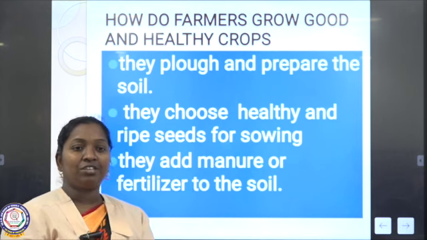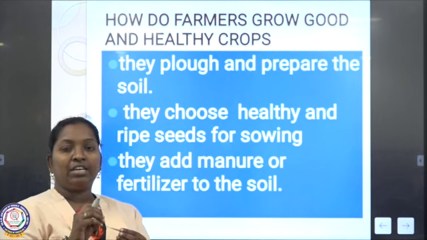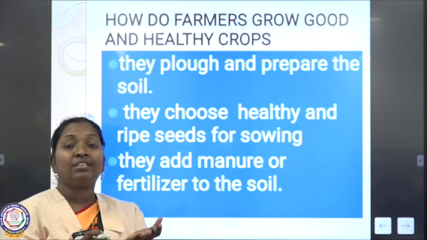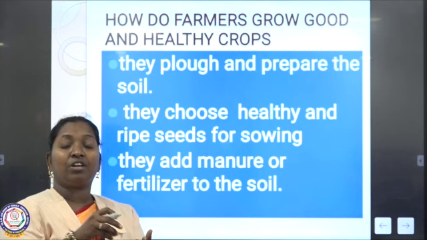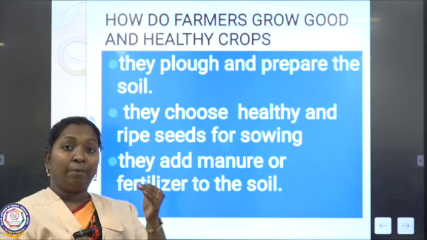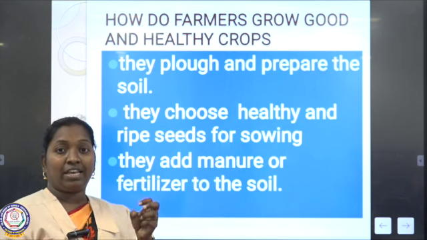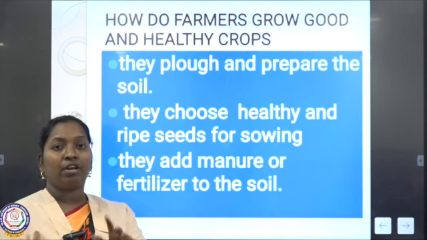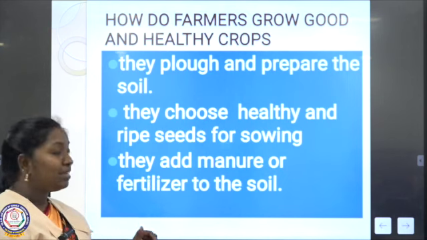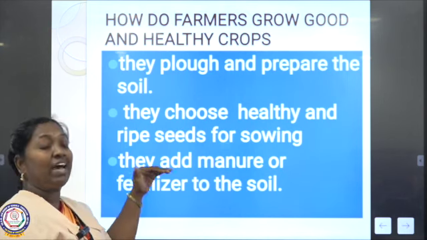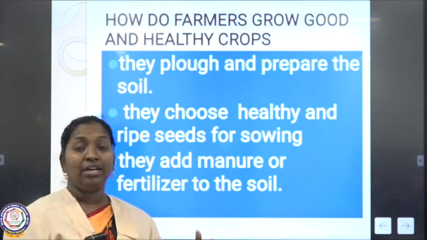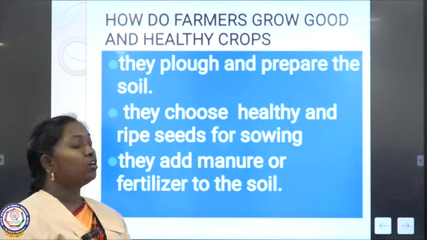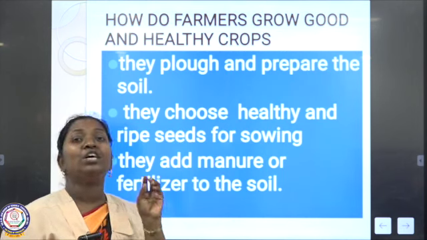By seeing its condition itself, a seed which is very thin will not grow or give any production. By looking at it, we can analyze whether it is a healthy or unhealthy seed. We have to study that, but a farmer can analyze it by looking at it. This seed will definitely increase the production, this one definitely will not. Likewise they choose the seeds, and along with that they add manure or fertilizer to the soil. It will increase the production of the crop.